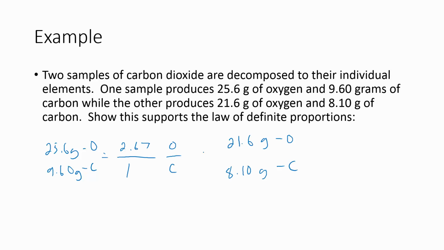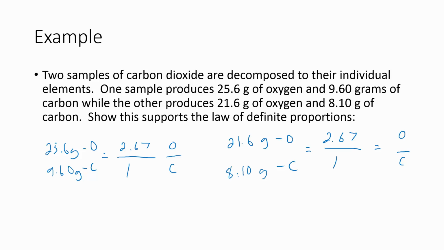What about this other example? 21.6 divided by 8.1. We get the exact same thing: a 2.67 to 1 ratio of oxygen to carbon. So this is a demonstration of the law of definite proportions. As long as the sample is carbon dioxide, then we're going to have this constant ratio of oxygen to carbon.